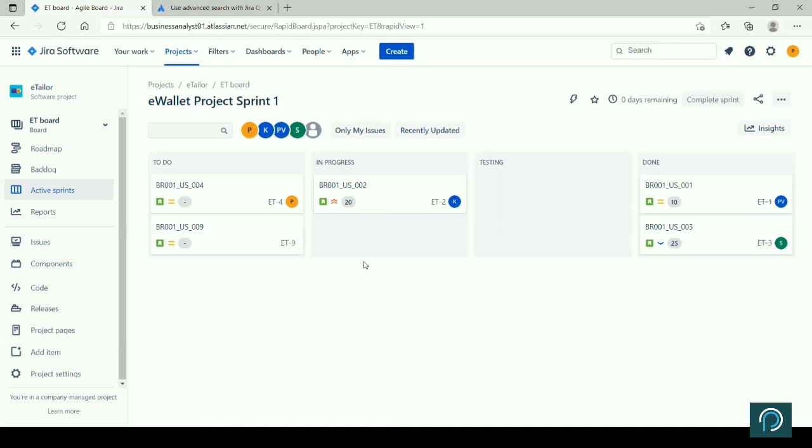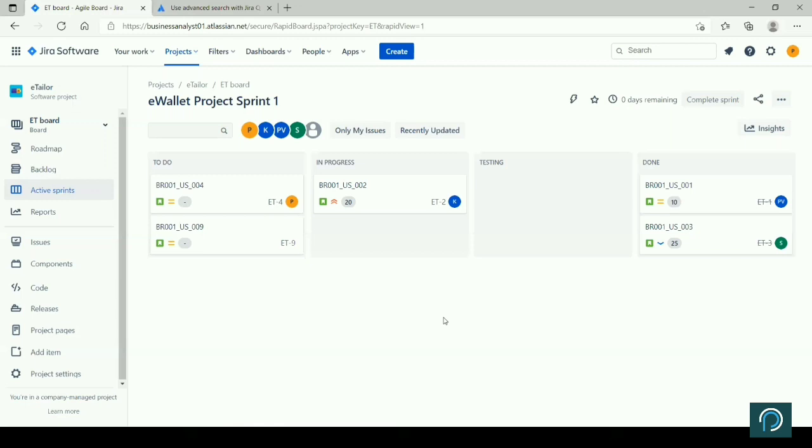Do it on the backlog, create sprint, come to active sprint, go to reports, pull the report, see that information, try and align that information, and try and understand end to end, right? And if there's any question, then we will discuss. So start doing it with the help of creating a new project for yourself. Try and fill all the information, put maximum information, present it the way you will be doing in the organization, and then we will review that, right?